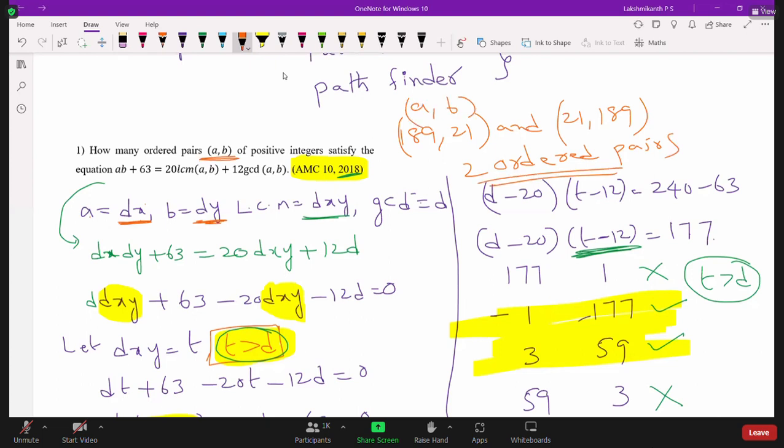A comma b, because a is equal to 189 and b is equal to 21 is different from a is equal to 21 and b is equal to 189. So 2 answers. In the problem, if they do not mention ordered pairs, then the answer will be 1 only. So I hope it is clear for everyone.